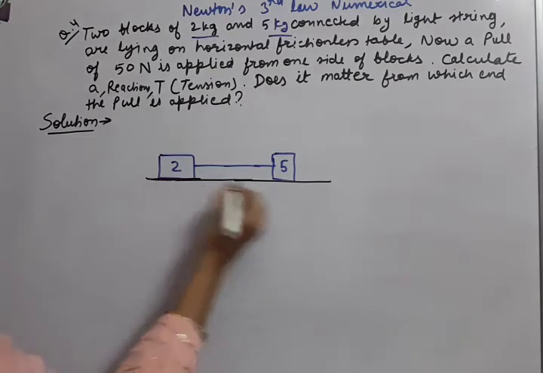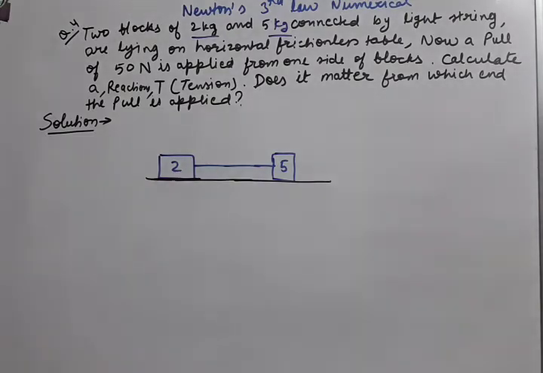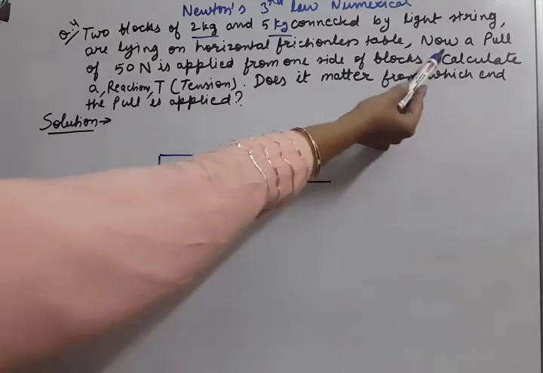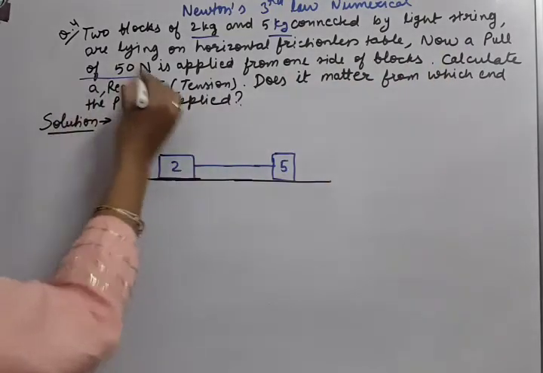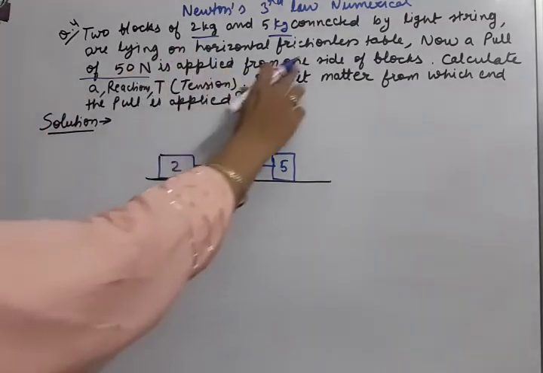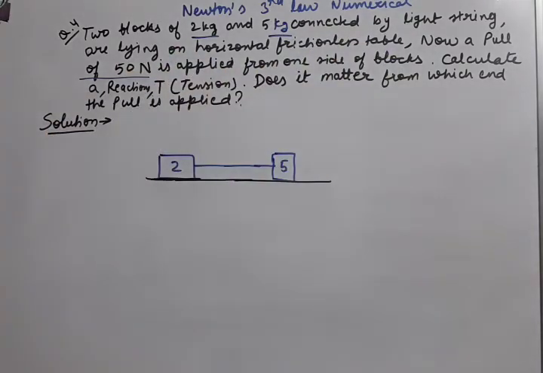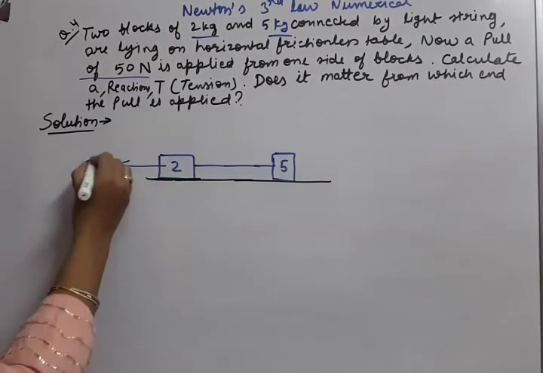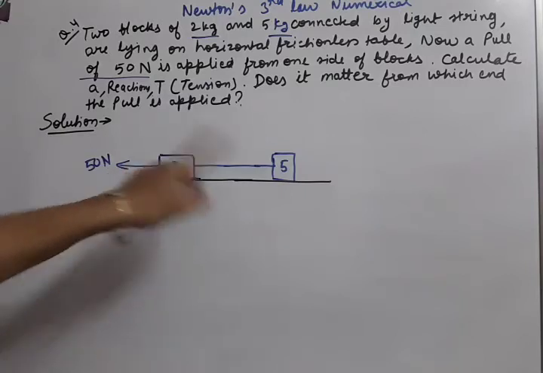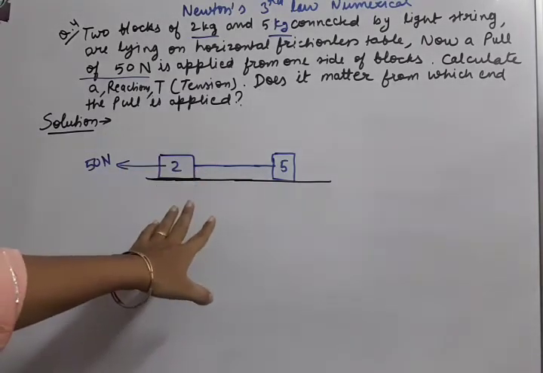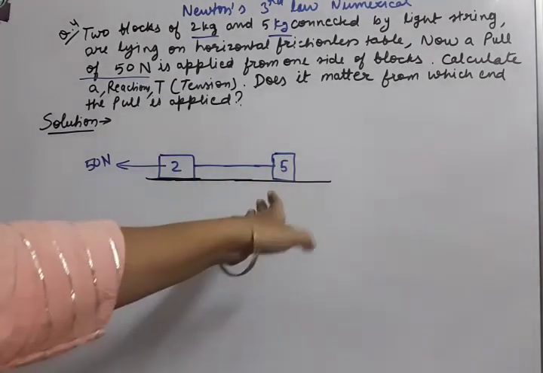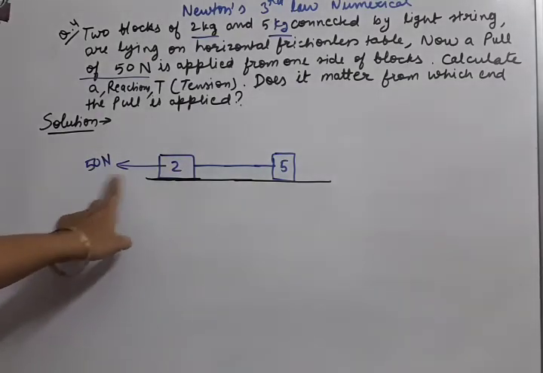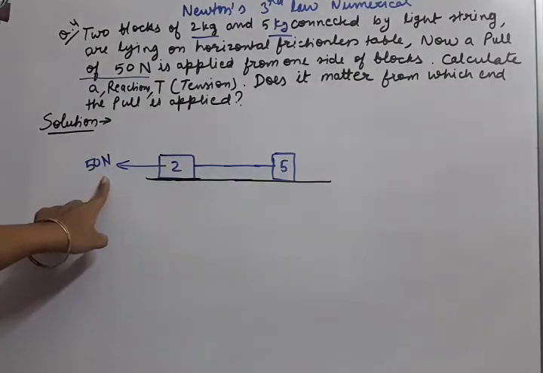So this is the table where the two objects are lying. Now a pull of 50 Newton is applied from one side of the blocks. Now, a pull means force is applied. So suppose the force applied is 50 Newton. From which side it is applied is not given in the question, so we will be solving it from both the sides. Firstly, from the 2 kg side we have applied the force of 50 Newton.